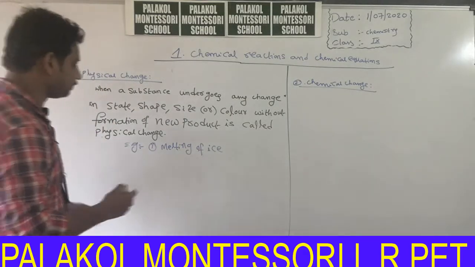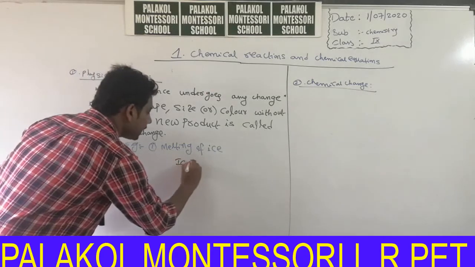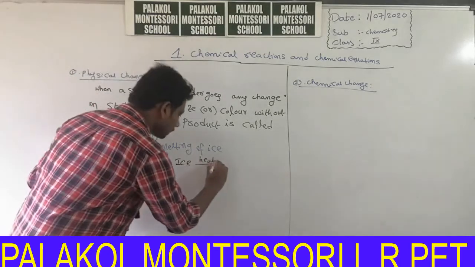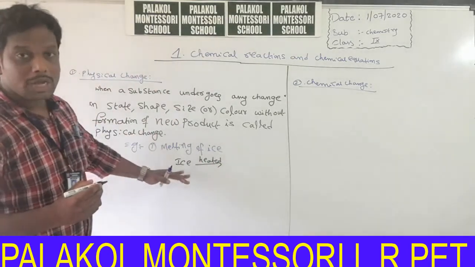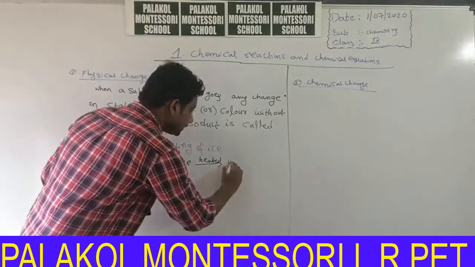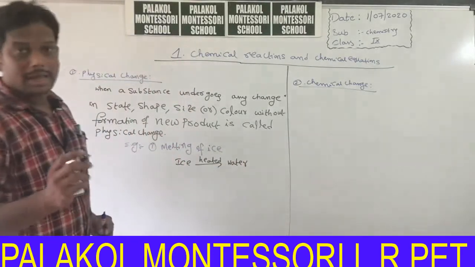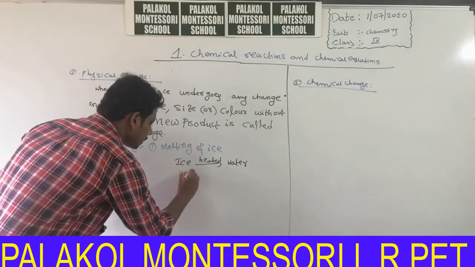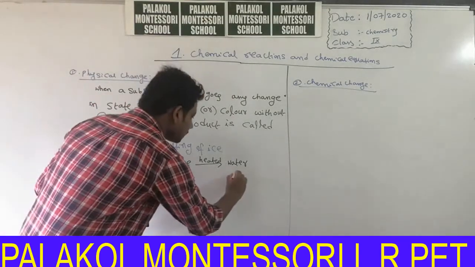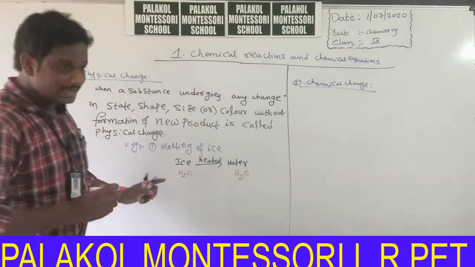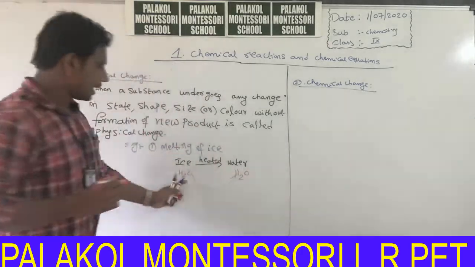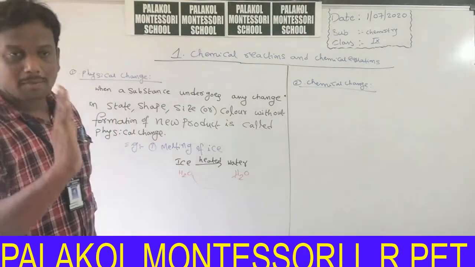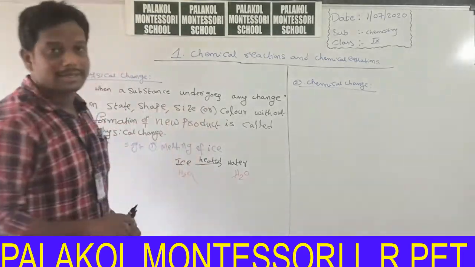Why? Because when you heat ice, it will slowly melt into water. That means it changes into water. Chemical formula of ice is H2O. Chemical formula of water is also H2O. Is there any change in the composition? There is no change in the composition. Chemical formulas of reactants and products are same.